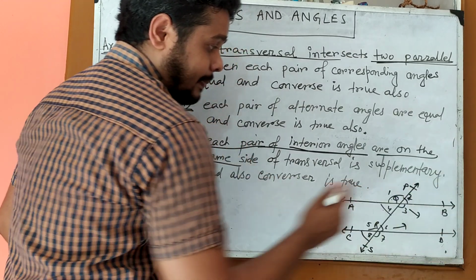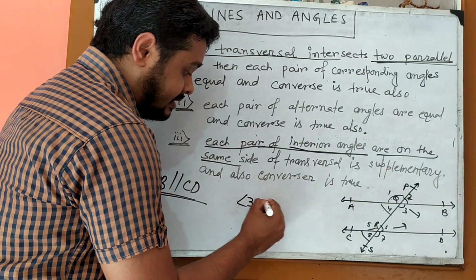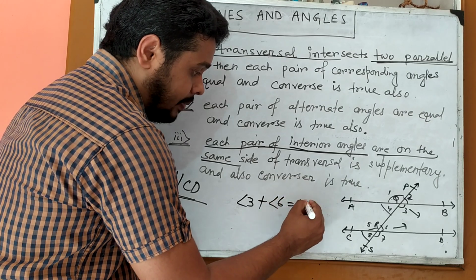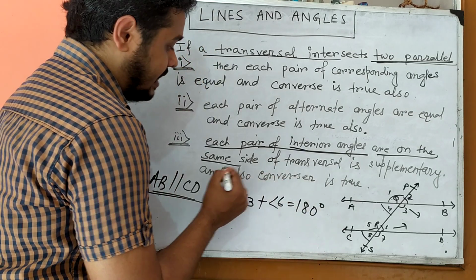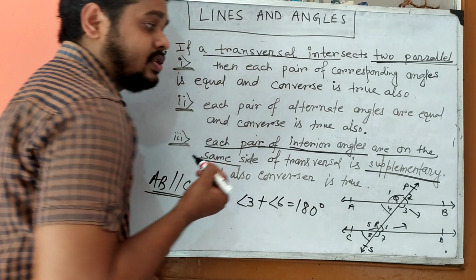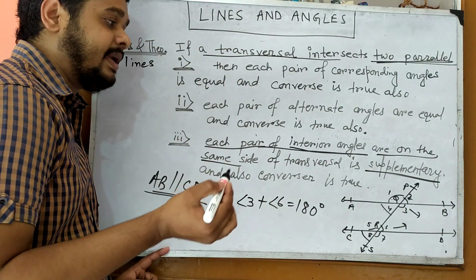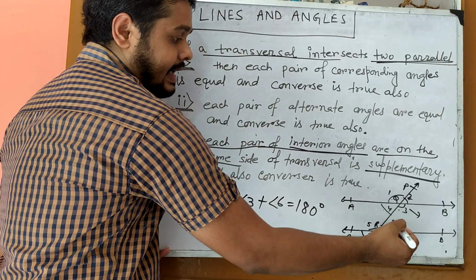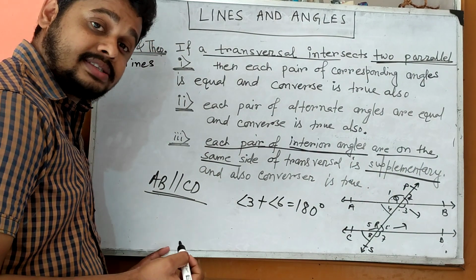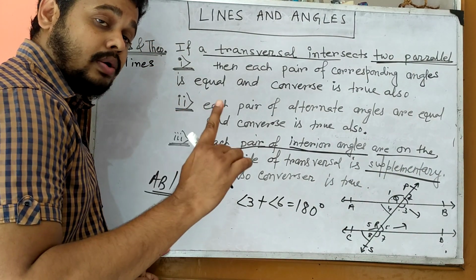If these two lines are parallel, the sum of these two angles will be 180. They are supplementary to each other. That means angle 3 plus angle 6 equals 180 degrees.